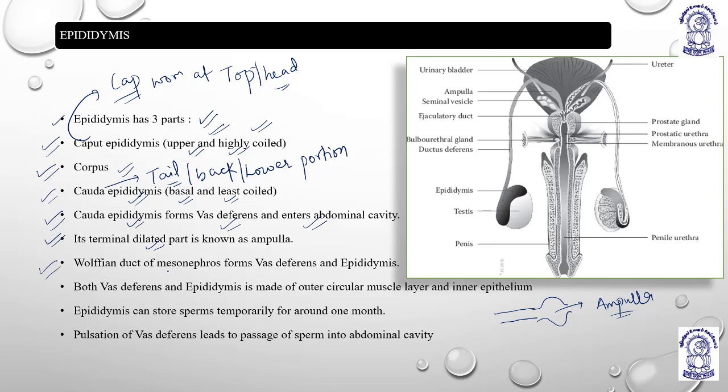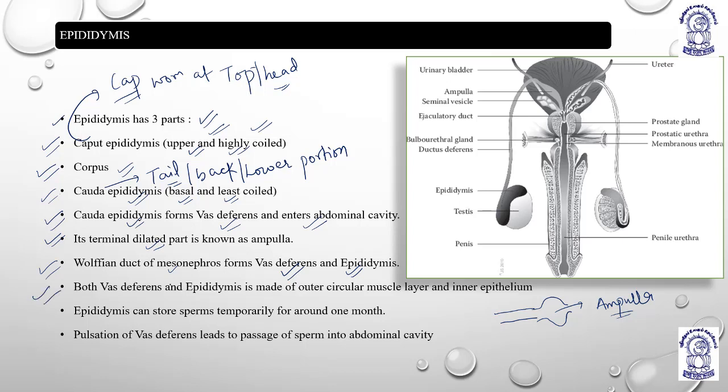Wolffian duct of mesonephros. Meso means middle, little, moderate, and nephros basically comes from the nephrons, kidney, right? So mesonephros is the type of nephron which is present. So during the embryological development, the Wolffian duct of mesonephros forms vas deferens and epididymis. Okay. So you just have to remember, epididymis and vas deferens, they emerge from the Wolffian duct. Wolffian duct, it forms what? Vas deferens and epididymis. Okay.